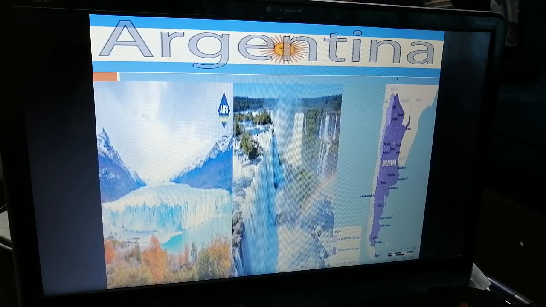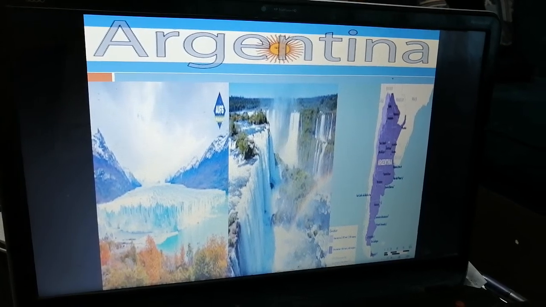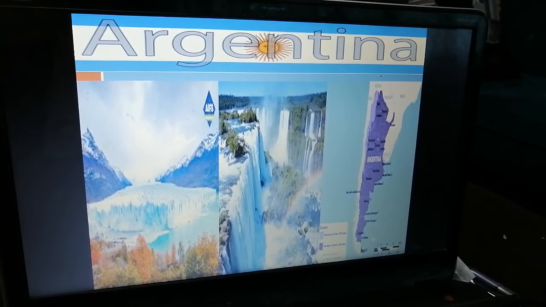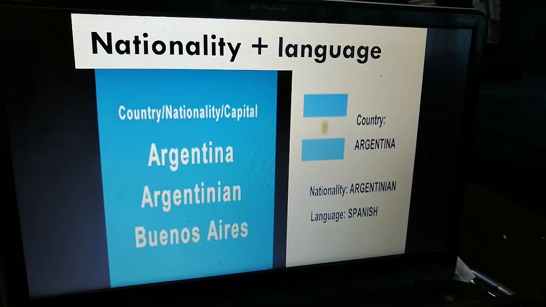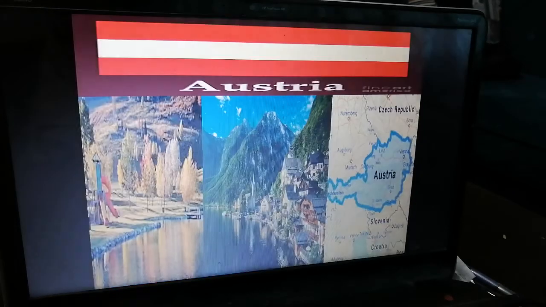first country we are going to learn about. We have Argentina. These are the most famous places in Argentina. This is the map and this is where Argentina is located. We're going to move to the nationality and the language. This is the flag of Argentina. The nationality is Argentinian and the language Spanish, okay? The next one, we have, of course, the capital Buenos Aires.